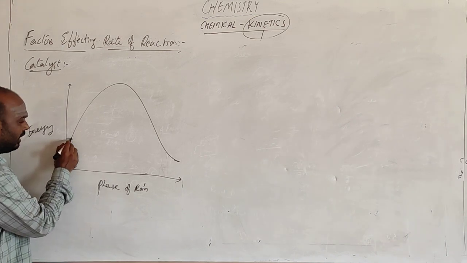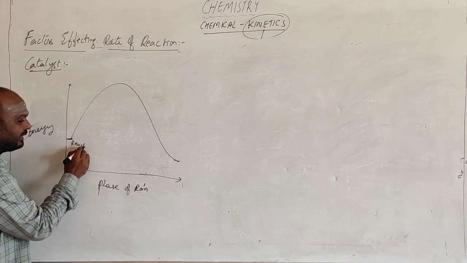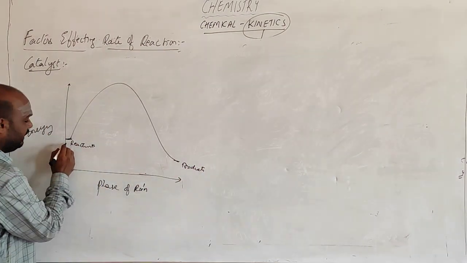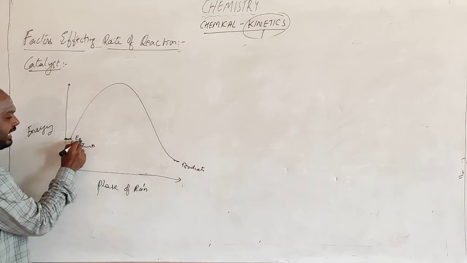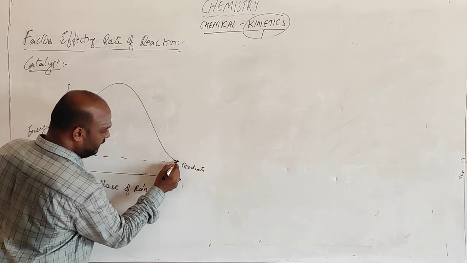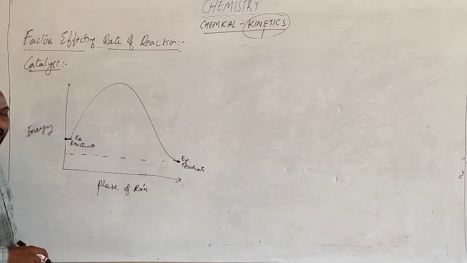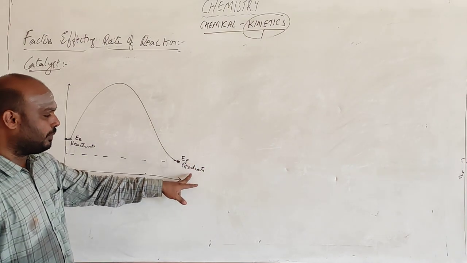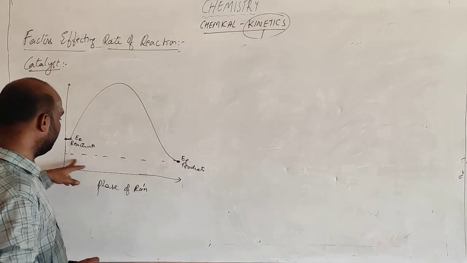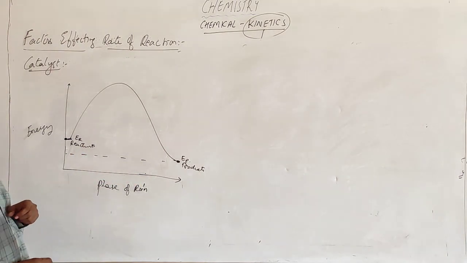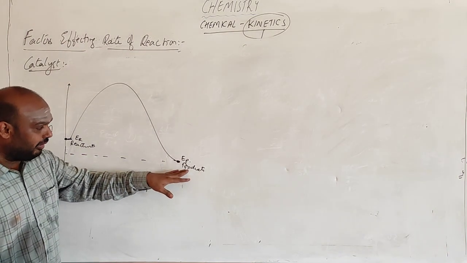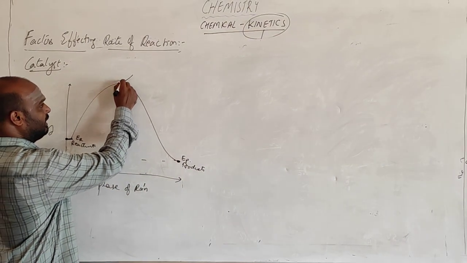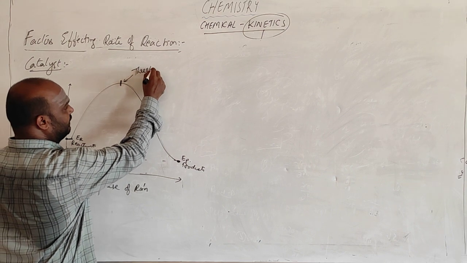See, here you are having reactants and here you are having products. So this point is called the energy of reactants, and this point is called the energy of products. How can you remember? Products are formed, and the product has this much energy. For the formation of the product, the reactant should cross this barrier. This is called threshold energy.